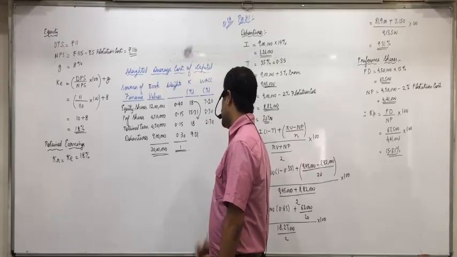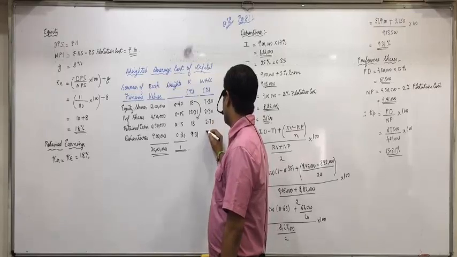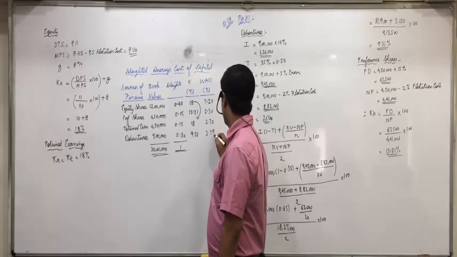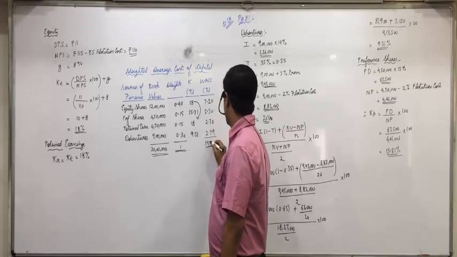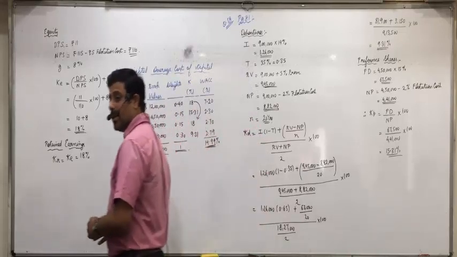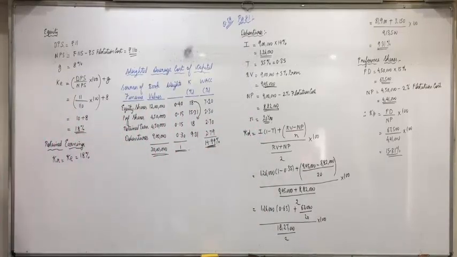And 9.31 into 0.3, 2.8. Total 14.99%, 15%. Is everyone clear with this? So very easy and scoring chapter.